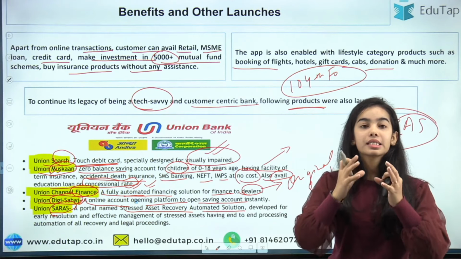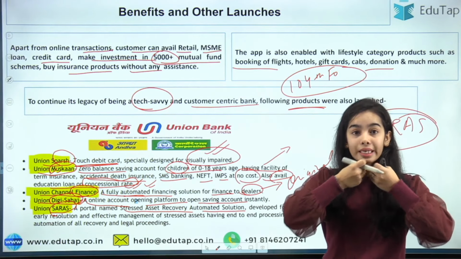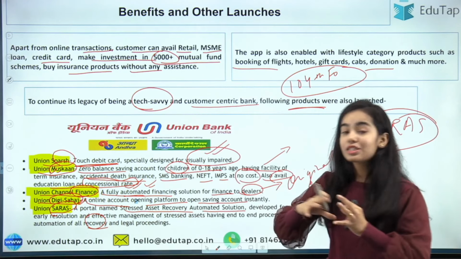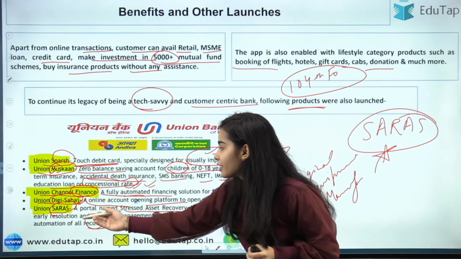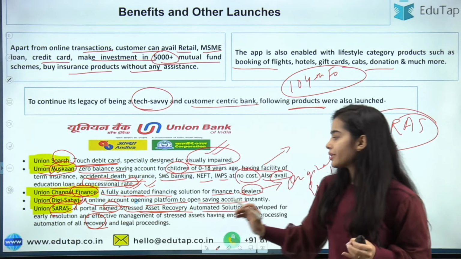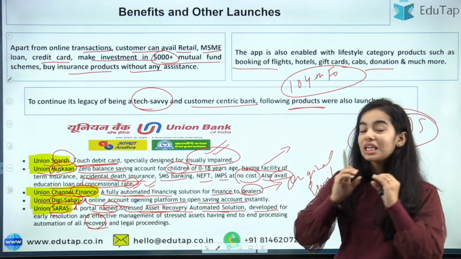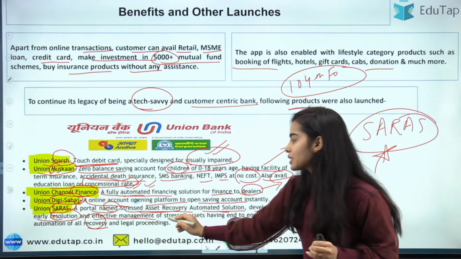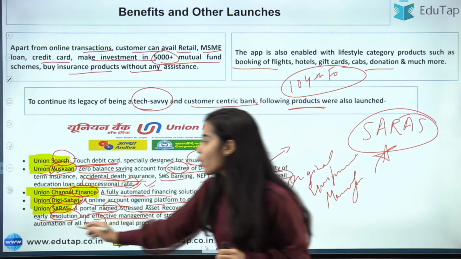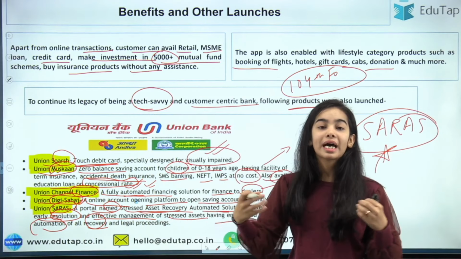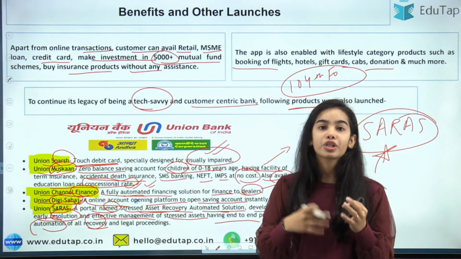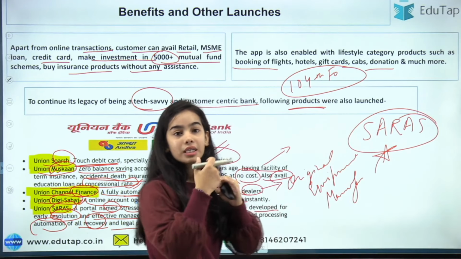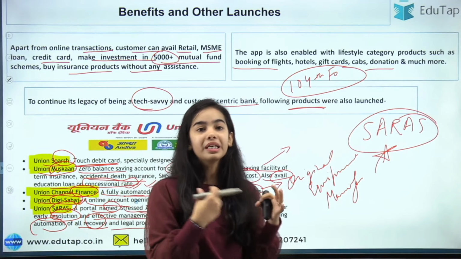So Union Saras, this is the product that is providing the easiness. It is providing the automated route to recover the stressed assets. It is a portal named Stressed Asset Recovery Automated Solution. This is developed for easy resolution, for early resolution and effective management of the stressed assets, having end-to-end processing automation. So it is the fully automated route for stressed asset resolution and recovery, for the complete legal proceedings, the complete recovery proceedings.